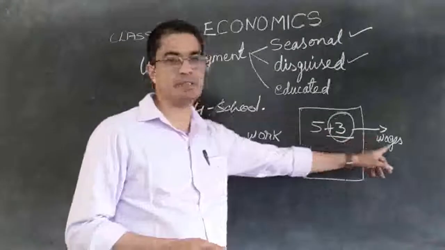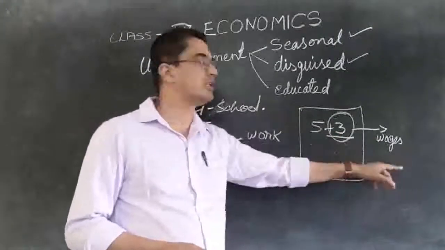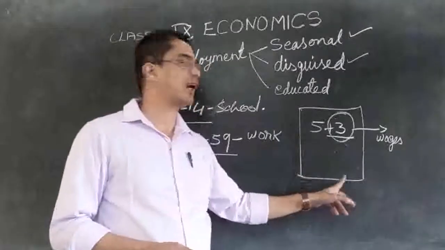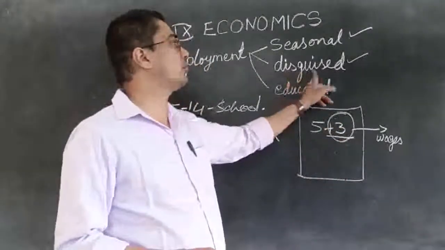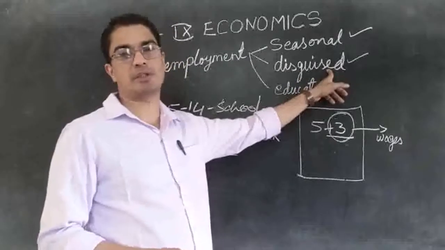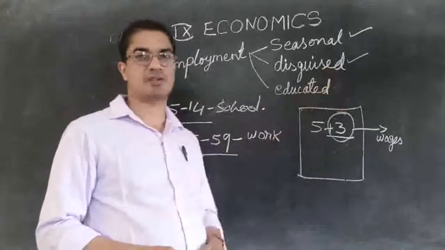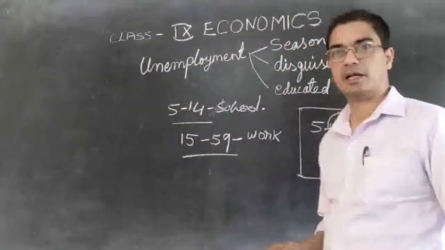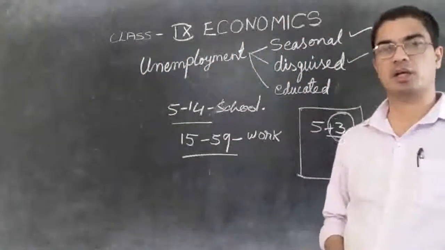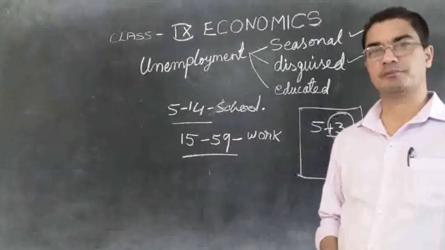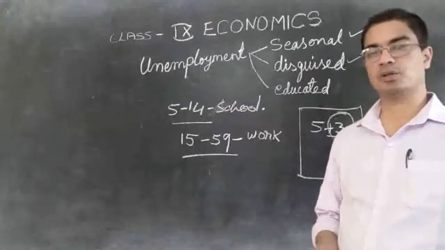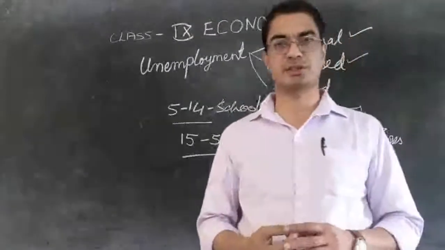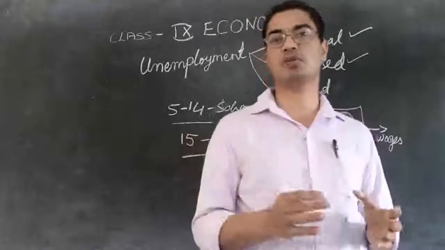But if they are not getting a chance to go out and work, then all will continue to work in this field, in this farm, and the three people will continue to be unemployed in disguised form. I hope you understood. So there are many disguised unemployments in our rural areas. Many people don't have any work, so they just go and work in the field together with their parents or brothers or sisters. Actually, all of them are not required to go and work.